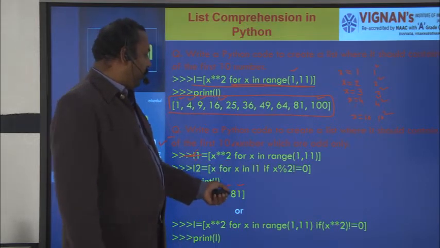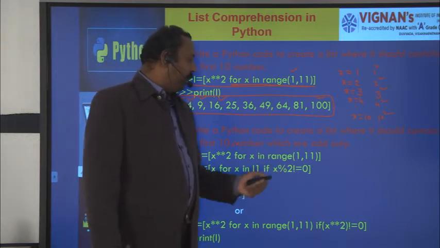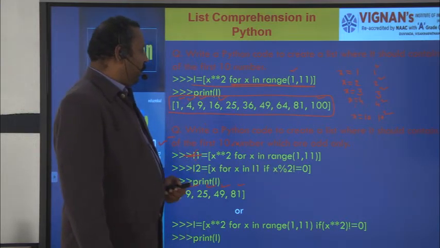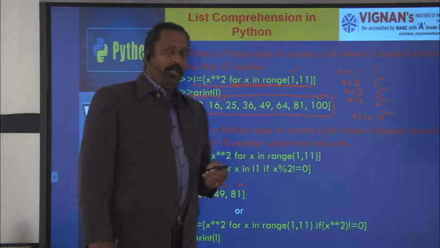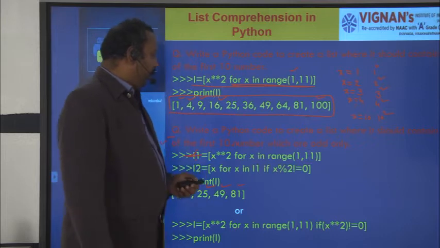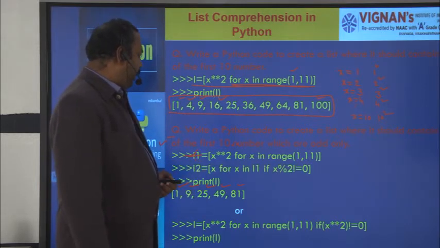So 9 square, we got the output 81. So we calculate the power of only the odd numbers. Also you can write it in a single line.